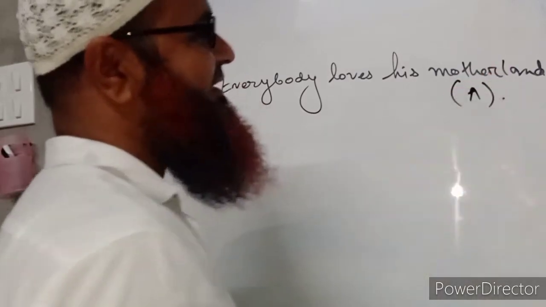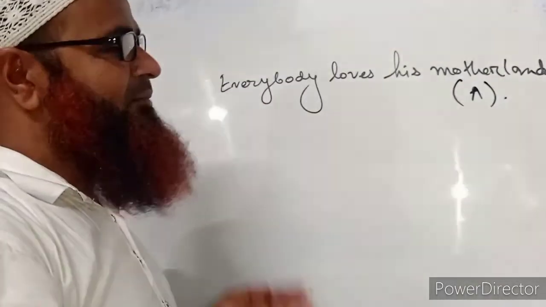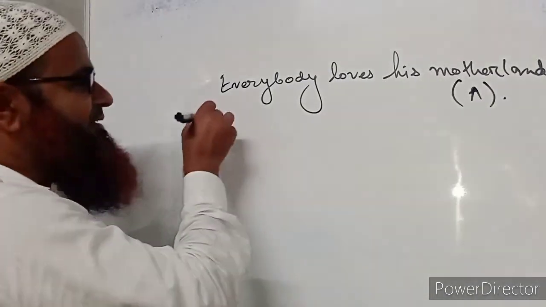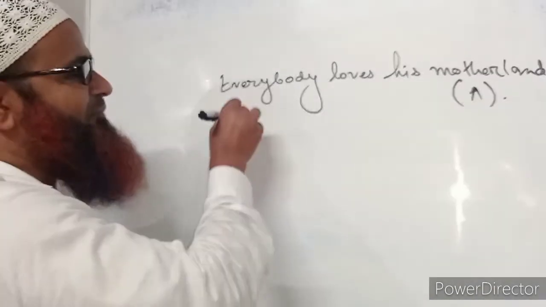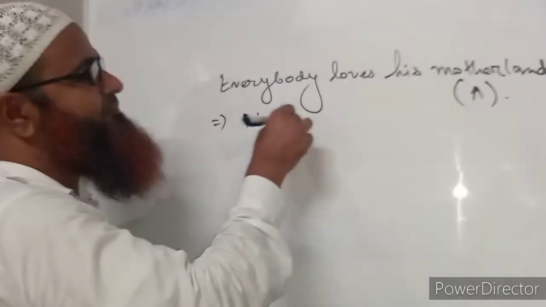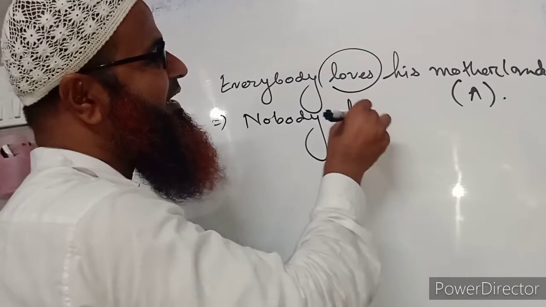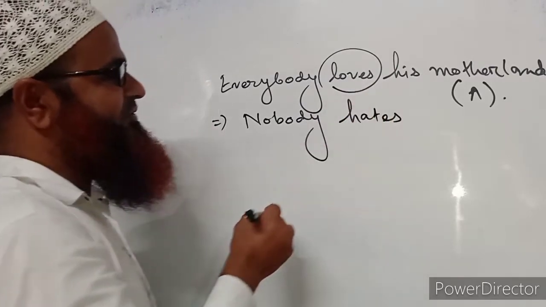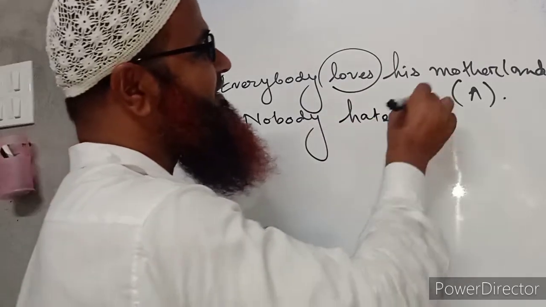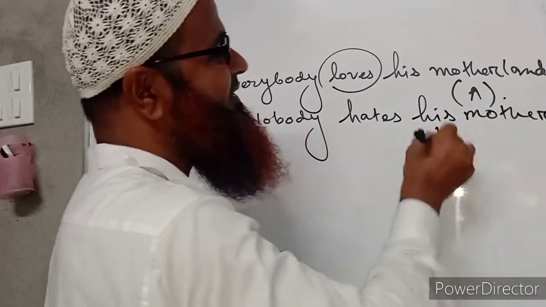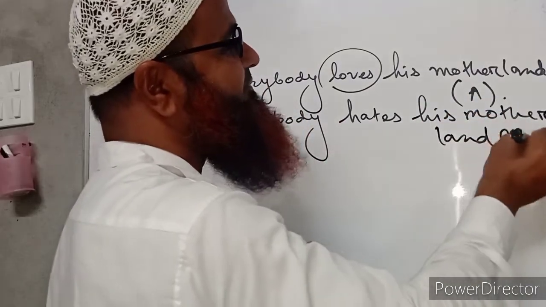When we want to make it negative, we cannot change its meaning. When there is "everybody" in a sentence, we have to write "nobody." Nobody hates his motherland. The opposite of love is hate. So this will be the negative form of this sentence.